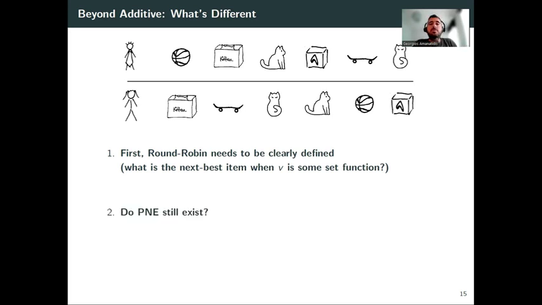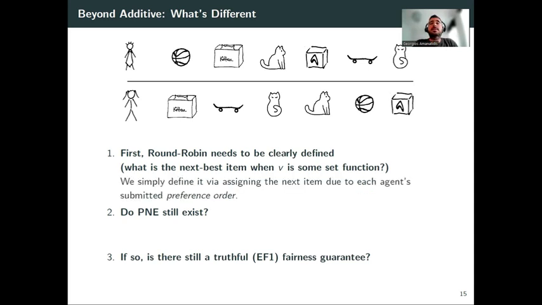And even if we define it some way, do we still have equilibria, and do we still have fairness guarantees in these equilibria? Right, so for the first question, we simply keep round robin as is. Round robin is a known ordinal mechanism in the sense that it only needs each agent's preference order over the items. So round robin is round robin, right?